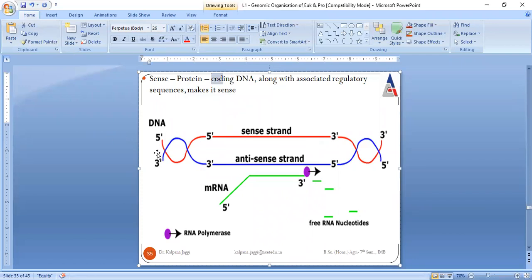Only two strands are there, 5 prime to 3 prime, and 3 prime to 5 prime. The upper one is sense and the lower one is antisense. And when polymerase joins here, it results in the formation of another strand being synthesized.